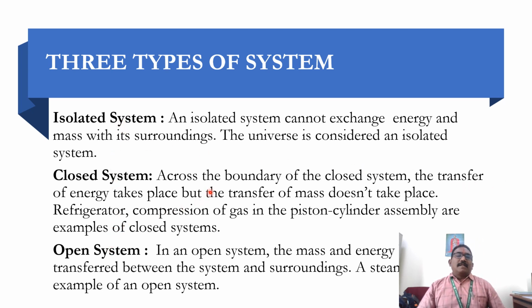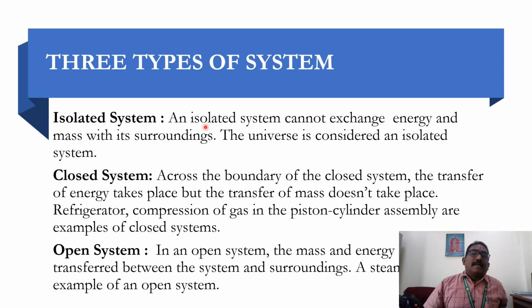First, what is an isolated system? An isolated system cannot exchange energy and mass with its surroundings. The universe is considered an isolated system.